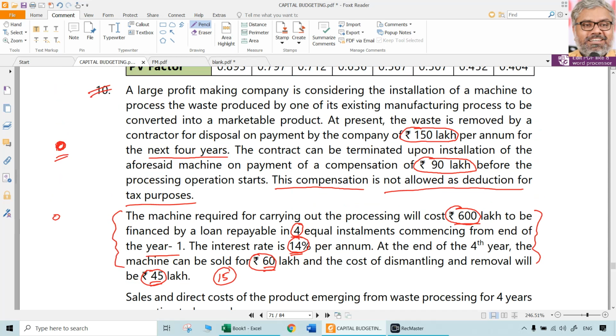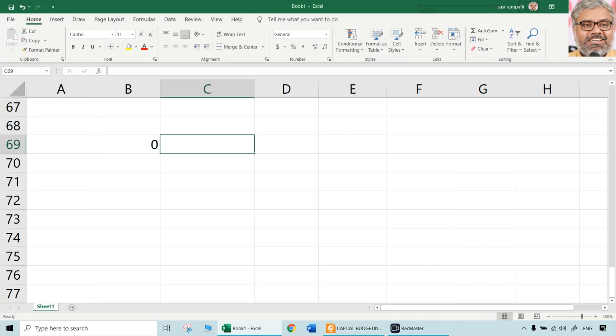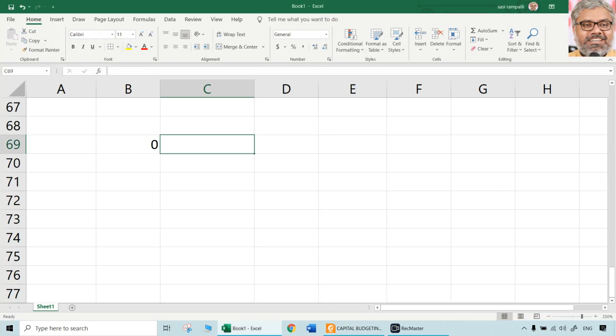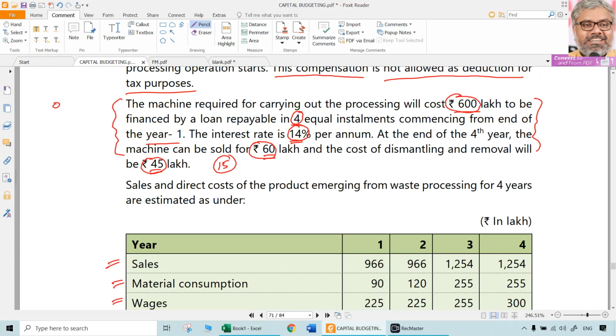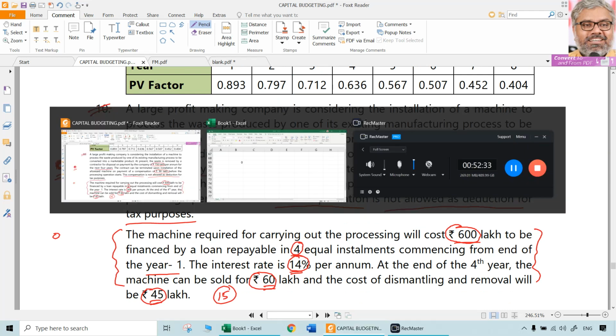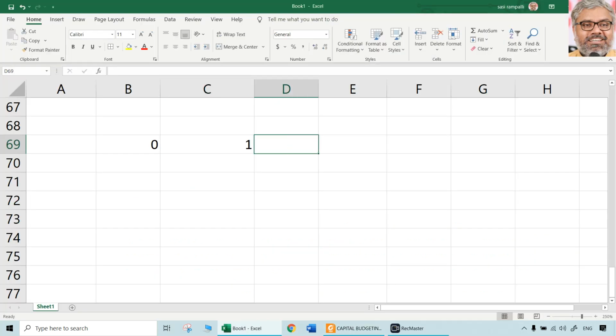So let us take the cash flows first as a working note. Then we will see the annual cash flows from the operations. That also we will incorporate. So statement showing computation of cash flows for the 4 years period. So let us look at them one by one. So 0th year, year 1, year 2, year 3 and year 4.